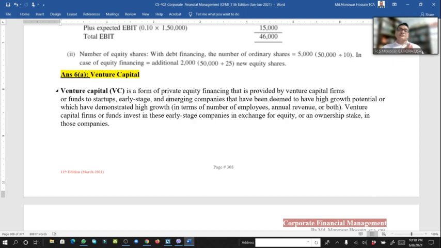Venture capital is private equity financing provided by a venture capital firm or fund to a startup, which is just starting, early stage and emerging companies that have been deemed to have high growth potential or which have demonstrated high growth. A venture capital firm or fund invests in these early stage companies in exchange for equity or an ownership stake in those companies.